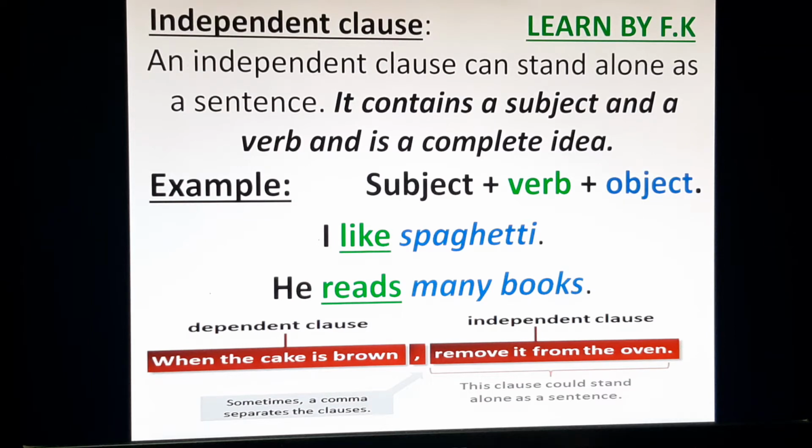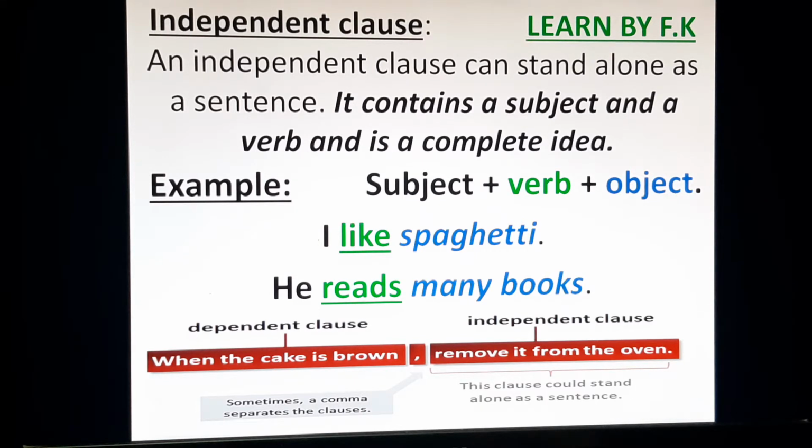Hello viewers, today I will teach you about the independent clause. The word independent means the thing or person which does not depend on any others. It means it is self-dependent.